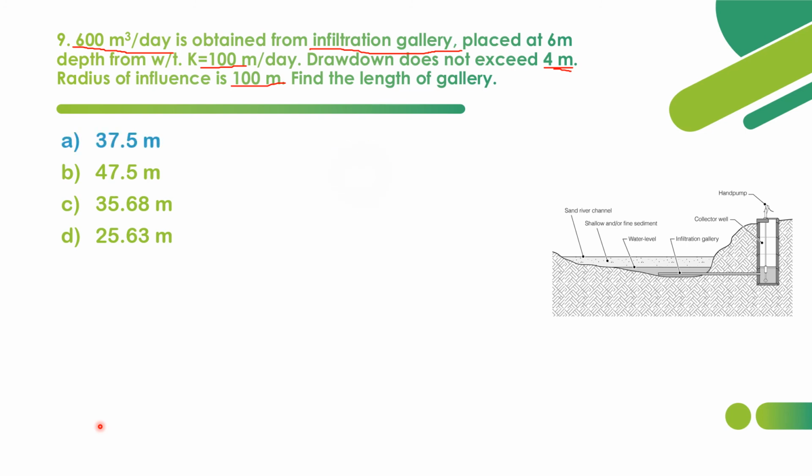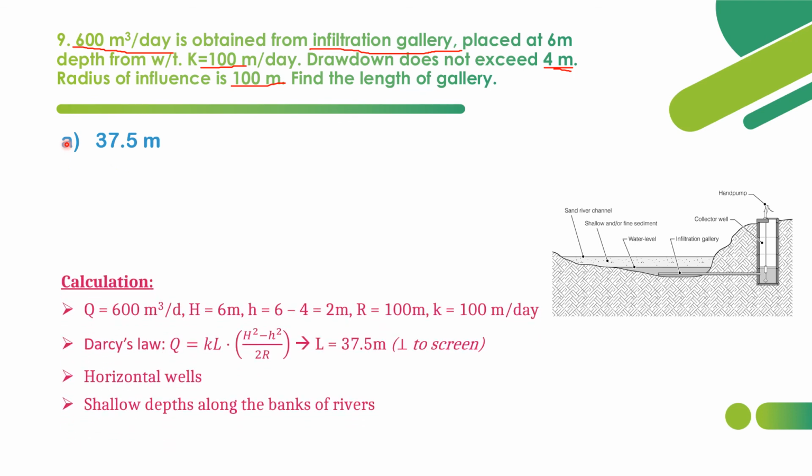So the correct length of gallery is 37.5. So 37.5 meter is the length of gallery. Now let's see the calculations. So Q is given as 600 meter cube per day, and capital H, that is depth, is 6 meter, and small h is nothing but, you can see in this formula here, the formula is where the formula lies.